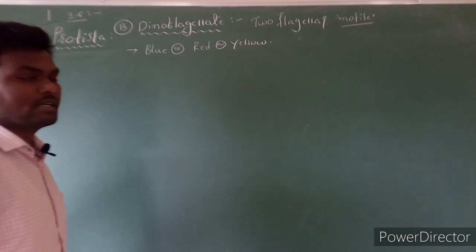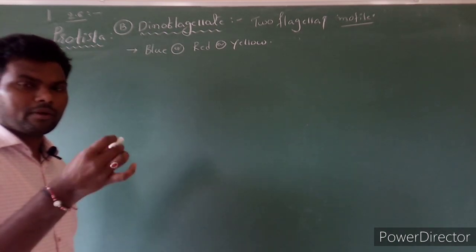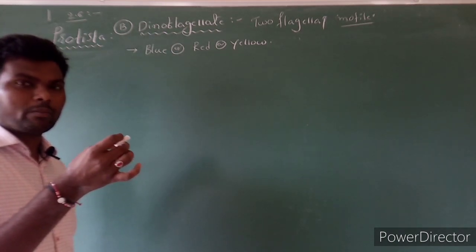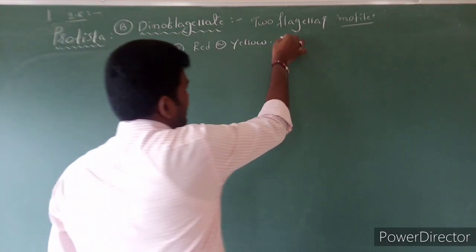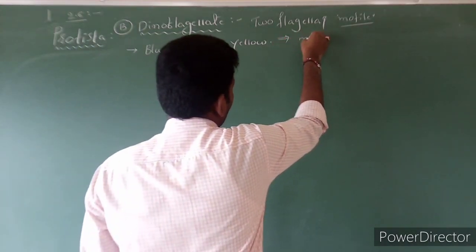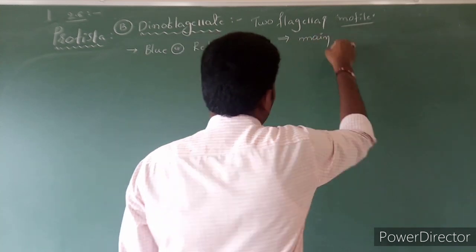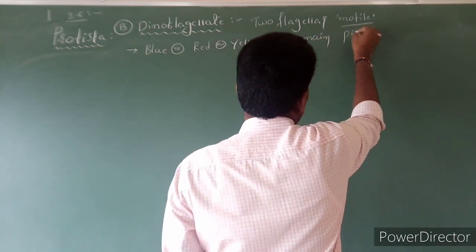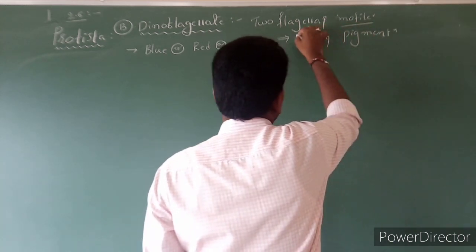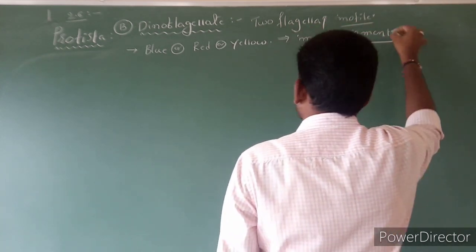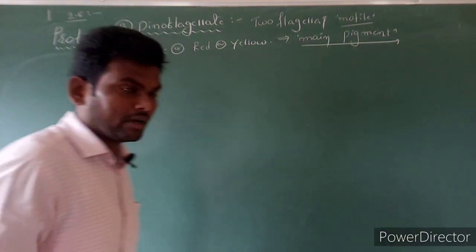The color is dependent upon the main pigment which is present in the organism. Clear?